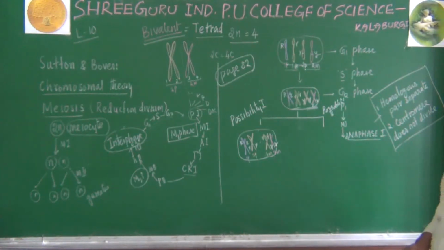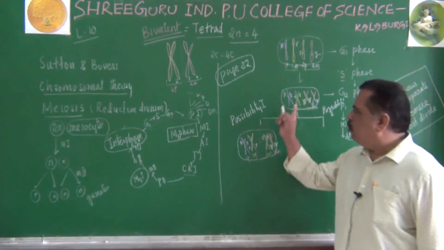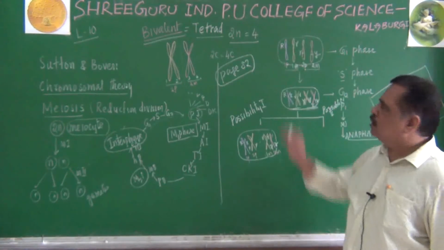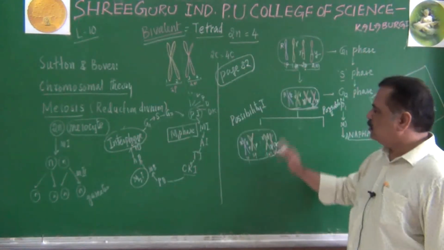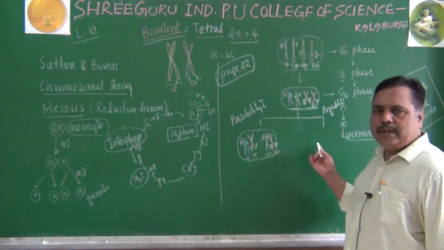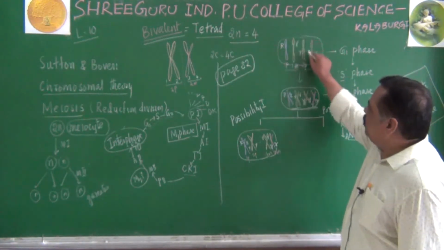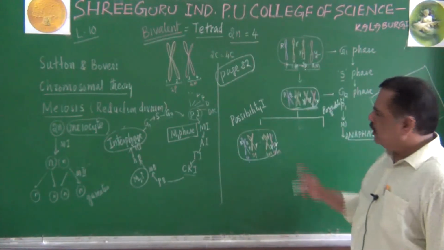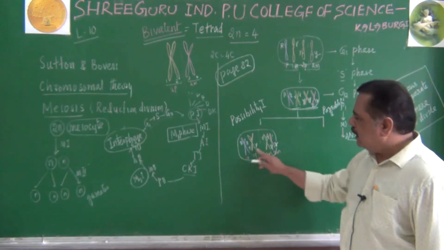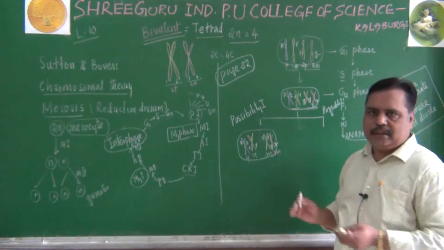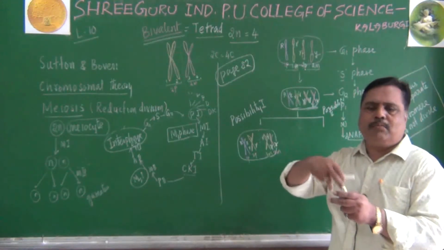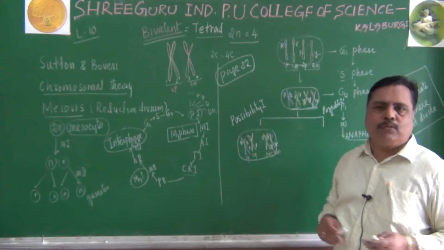In anaphase 1, two changes are happening. Homologous chromosomes will separate. First paternal, first maternal will separate, so that first paternal will go to one pole, first maternal will go to another pole. See here, this one has come here and M1M has come this side. Similarly, second paternal, second maternal will segregate, so that the second paternal will go to one pole, second maternal will go to another pole. Like this, they will be rearranged towards different poles. Rearranged not within the metaphase plane. They will be moving towards the pole.